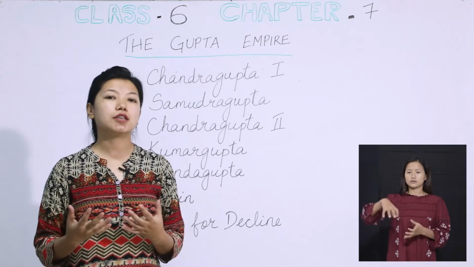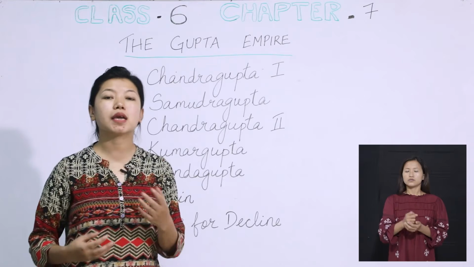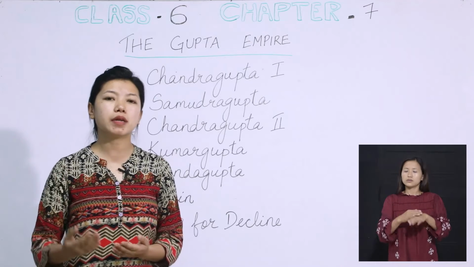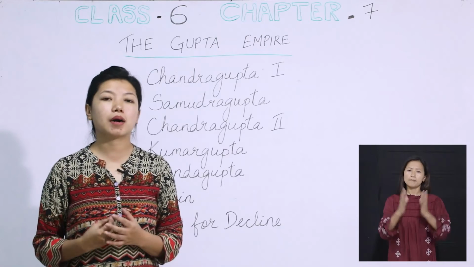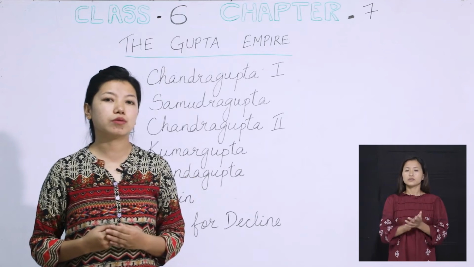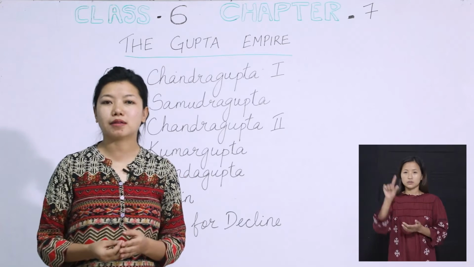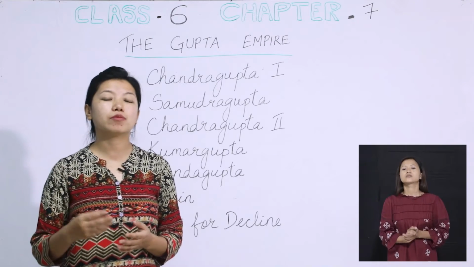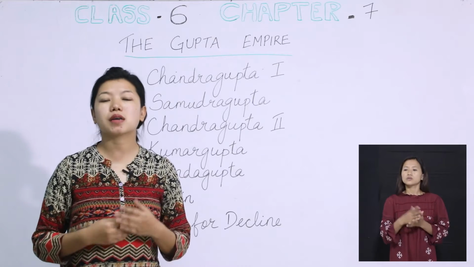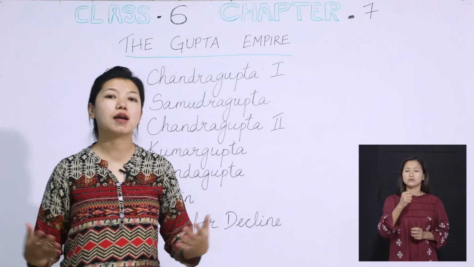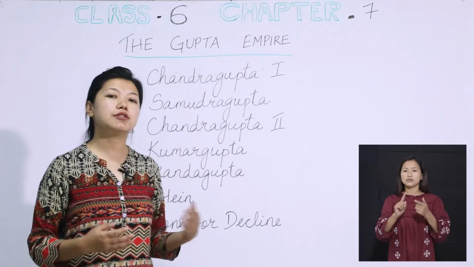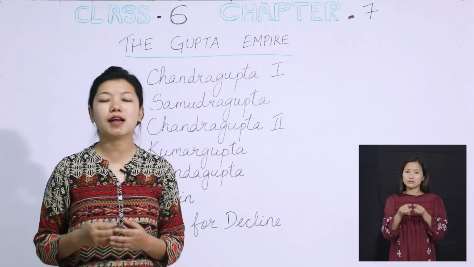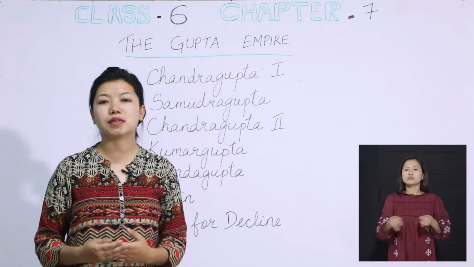Once he took control over Magadha, he became its ruler, and then slowly he defeated many rulers and those lands came under his control. Those days the rulers always went for battle, and once they succeeded in defeating other rulers, all the land controlled by those rulers came under their control, and that is how they used to expand their empire. Similarly, Chandragupta did the same thing. He annexed Magadha and slowly he expanded his empire.